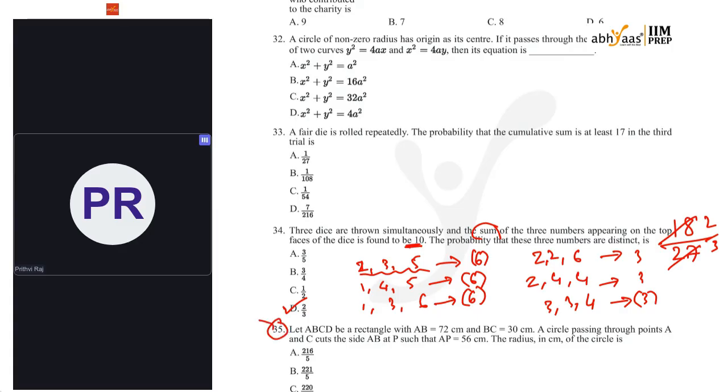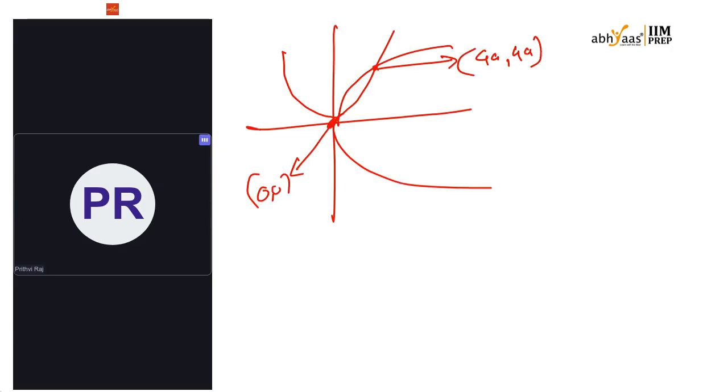If you have done previous year questions, you could have easily done this one. Okay, let's draw a diagram for that.